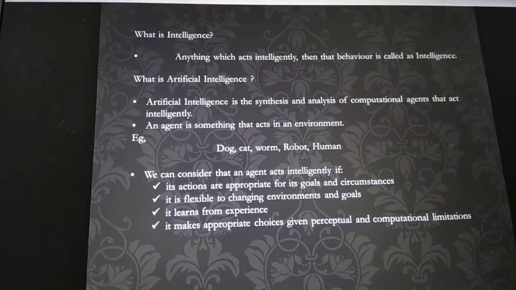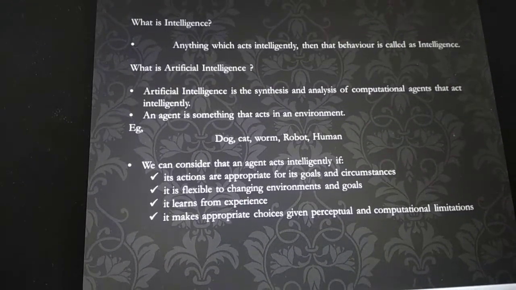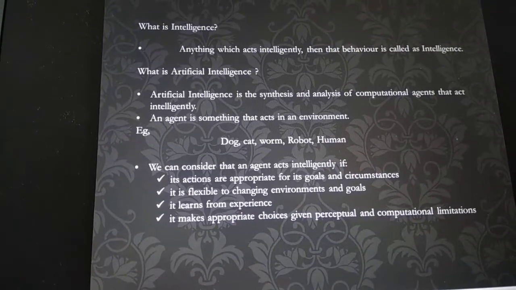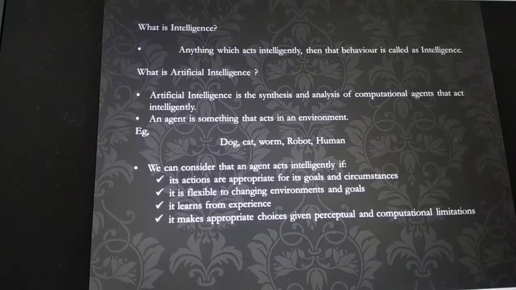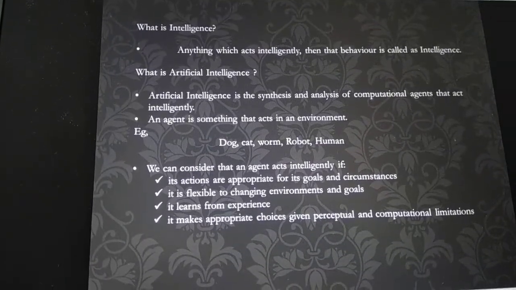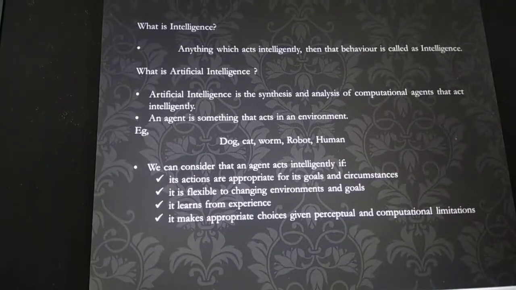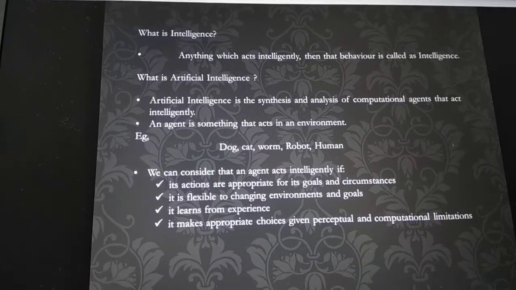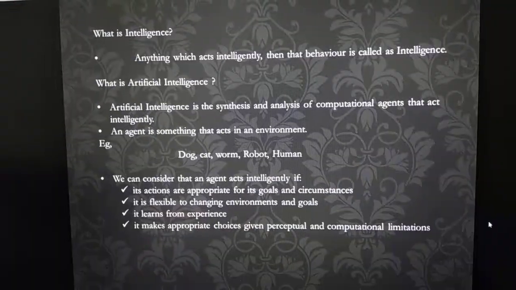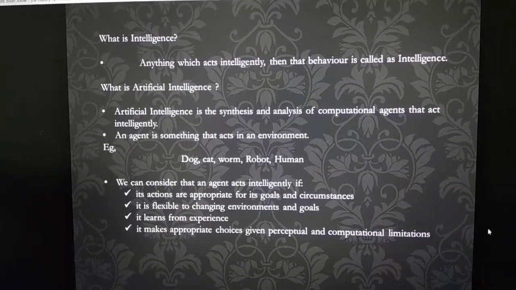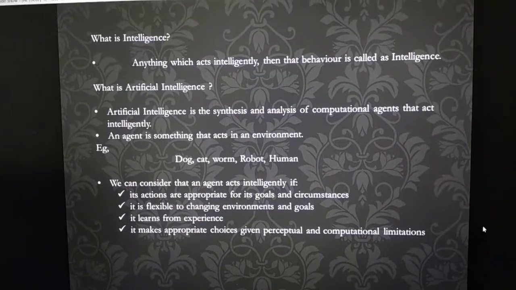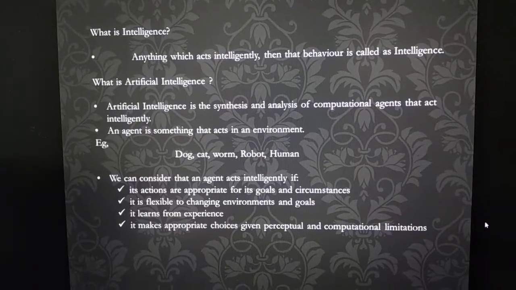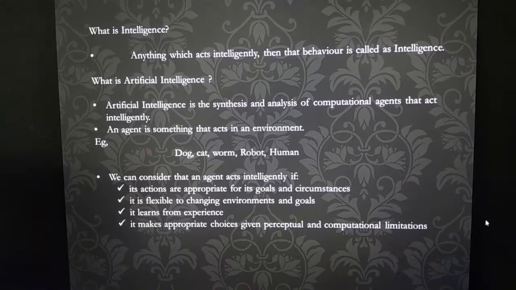Now we will have the question, right? How can we consider that an agent is acting intelligently? In human terms, if somebody is getting good marks, that means that person is intelligent. That concept will not work in artificial intelligence. In artificial intelligence, we consider an agent to be acting intelligently if its action is appropriate to the goal and circumstance. That means the agent reacts properly to its input and gives the output based on the expected output and the situation it is in.